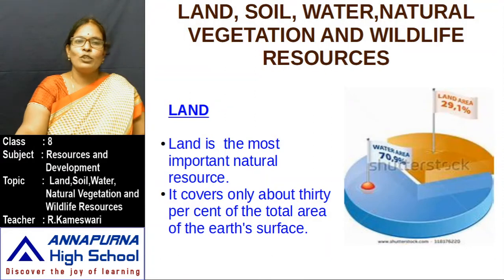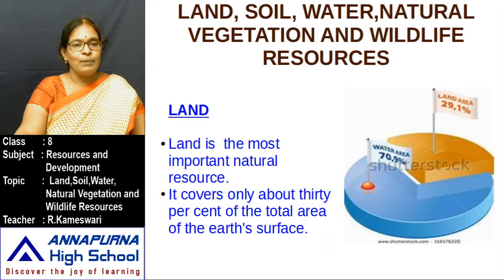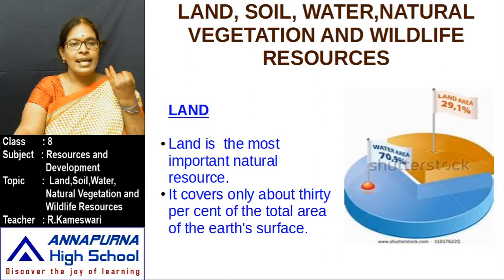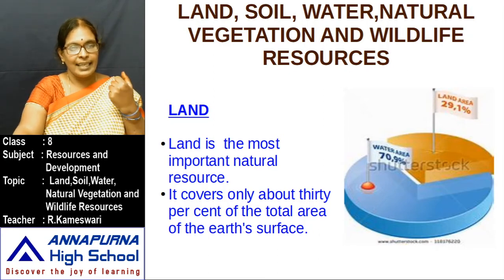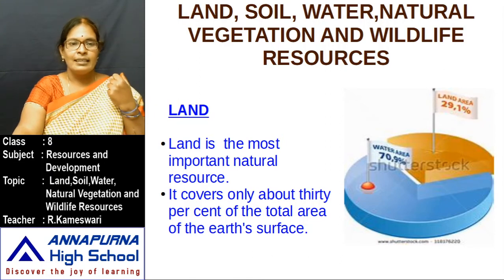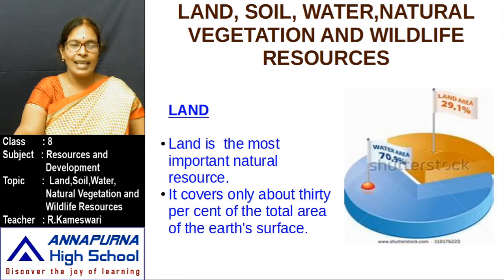Land. Land is the most important natural resource. In the last lesson, I explained three types of resources. What are those three types? Remember that? Natural resource, human made resource and human resource. What is meant by natural resource? All the things created by nature. Such types of things are called natural resources. So land is one of the natural resources.